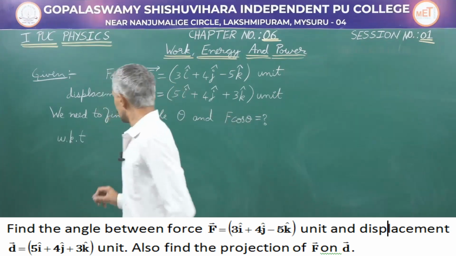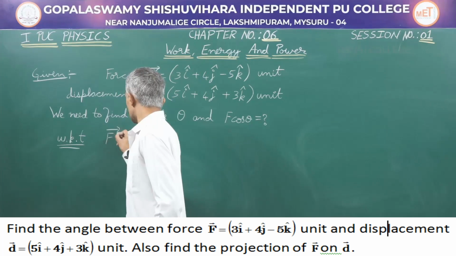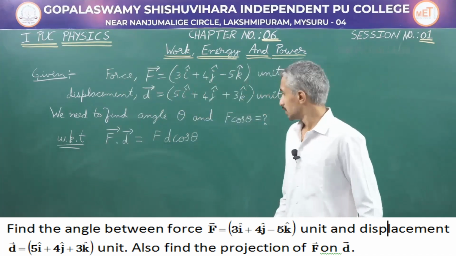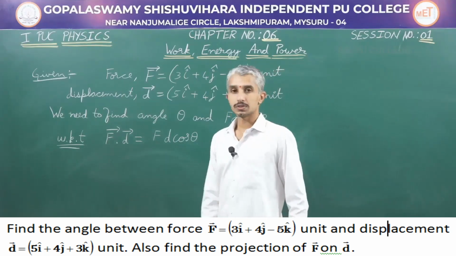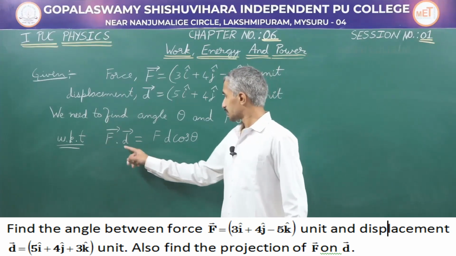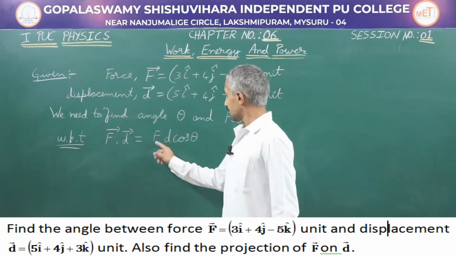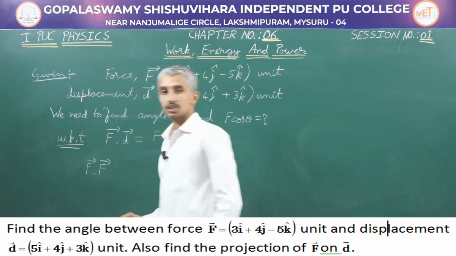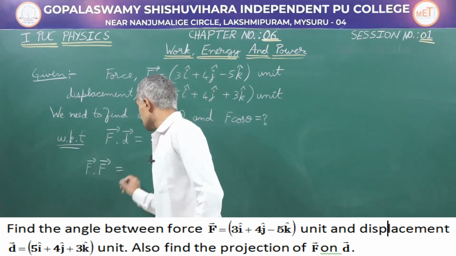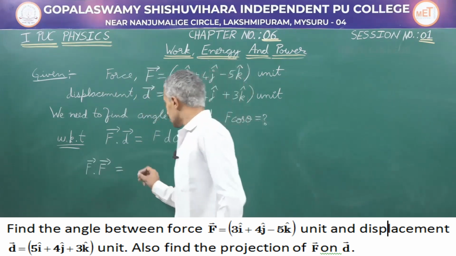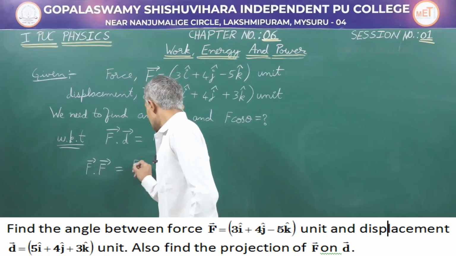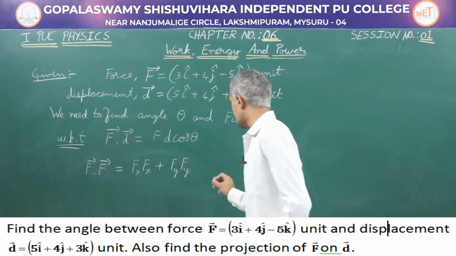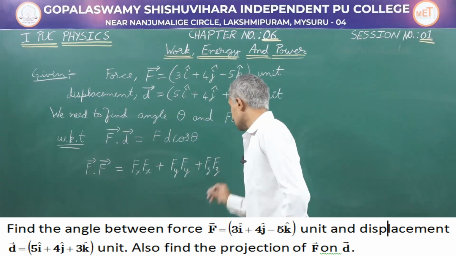So let us begin. We know that the dot product, which is F dot D, is given by F D cos theta, where F is the magnitude of the force F and D is the magnitude of the vector displacement. To find the magnitude of F and D, we will find F dot F, which is going to give us the square of its magnitude, and in analytical form this is equal to Fx into Fx plus Fy into Fy plus Fz into Fz.